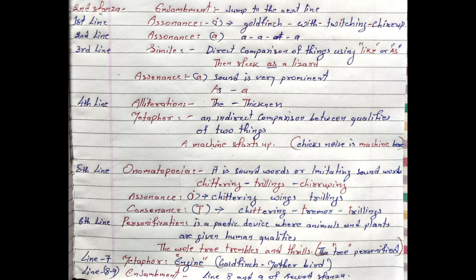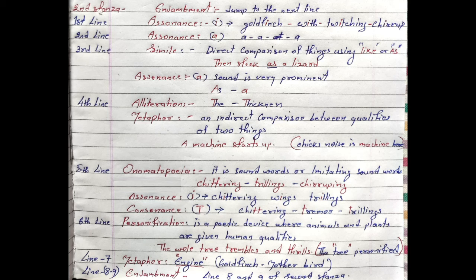Let's move to the next line, the fifth line, and see what devices are used here. Again, assonance is used in the fifth line. You can see here the I sound is frequently used, that is in "chattering", "wings", "trillings". In these three words, I is frequently used, and consonance is also used, like in the words "chittering", "tremor", and "trillings". The T-R sound is frequently used. So this is consonance.